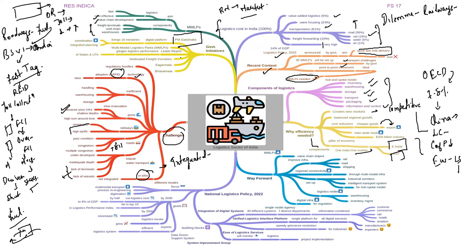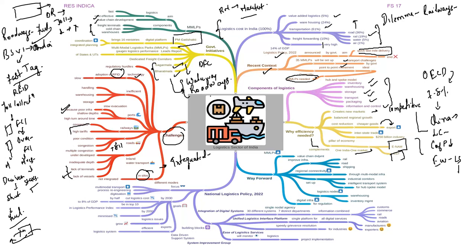Also, the government is on a spree to construct the dedicated freight corridors, and two ambitious projects of the Government of India, Sagarmala and Bharatmala. Sagarmala, in a way, tends to develop waterways, and Bharatmala tends to develop the roadways. They have an inbuilt component of logistics improvement in them. Okay, so this is something which the government is doing.